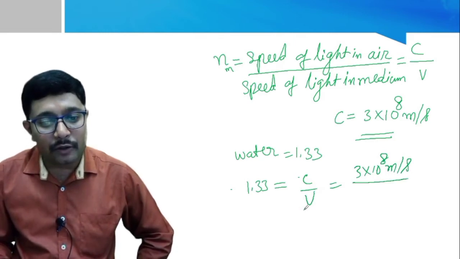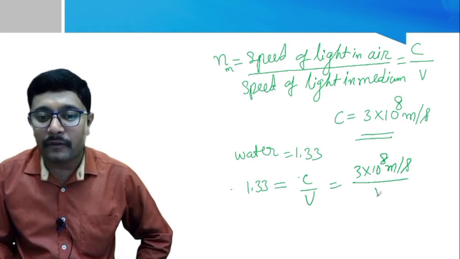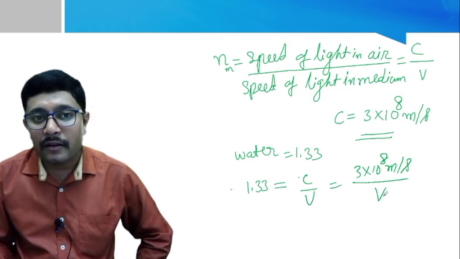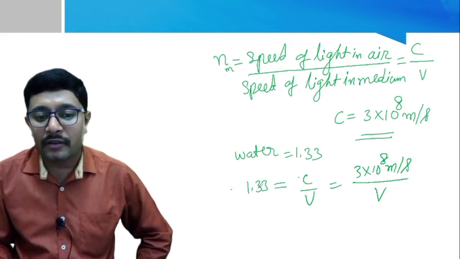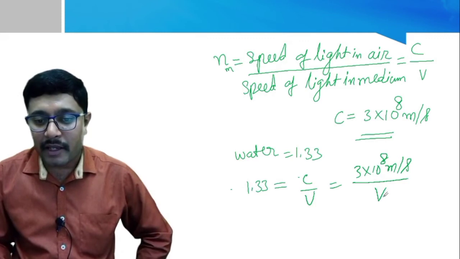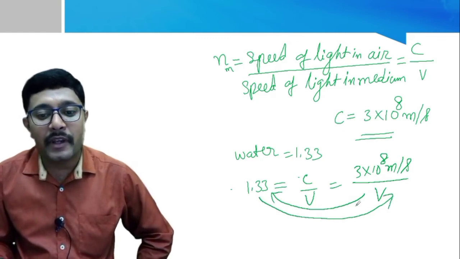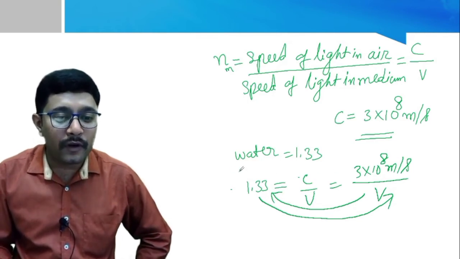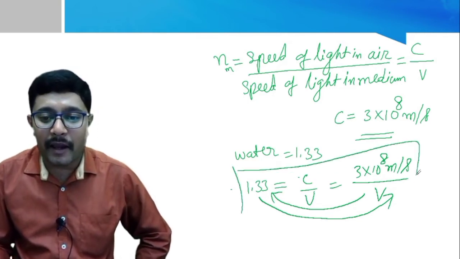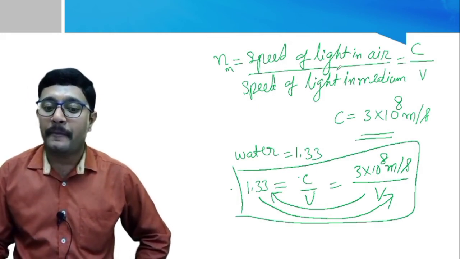Then we can calculate the speed of light in the medium. Which medium? Water. Correct? So the refractive index of water is 1.33. If we rearrange this equation, taking V here and 1.33 here, easily we can calculate the speed of light in water. For this reason, we have to recall this formula while calculating refractive index.